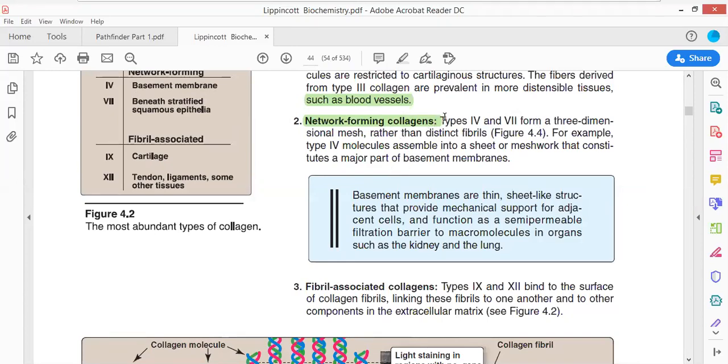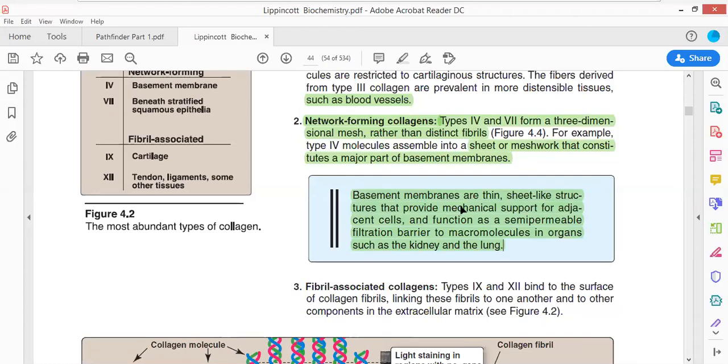Now, network forming collagen, type 4, type 5 or type 7 collagens, form a three-dimensional structure, and they lead to the formation of a sheet or meshwork that makes up a major portion of the basement membrane. Now what is a basement membrane? Basement membrane is a membrane present over which all the body tissues lie. It is a thin sheet-like structure that provides mechanical support to adjacent cells and functions as a semi-permeable filtration barrier to macromolecules in organs such as the kidney and lungs. So the kidney and lungs are going to perform specific functions.